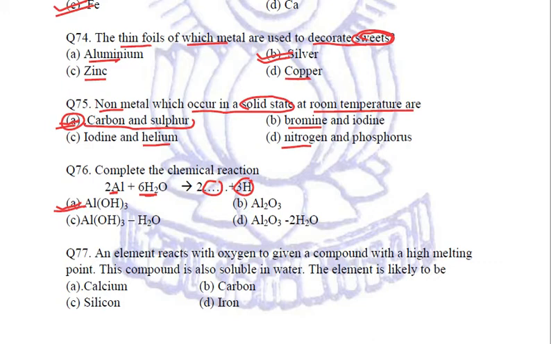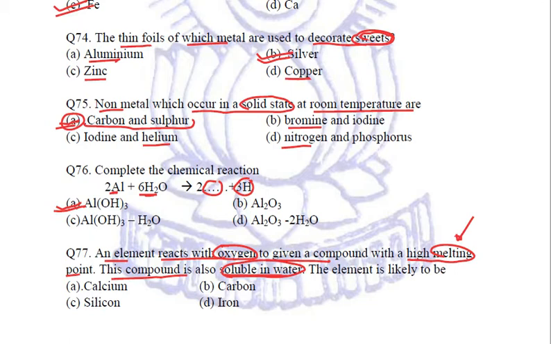Coming to the next question. An element reacts with oxygen to give a compound with a high melting point. This compound is also soluble in water. So an element is reacting with oxygen and forming an oxide. It may be a metal oxide or a non-metal oxide. But when we are saying that it is soluble in water, that means we are talking about an ionic compound. Again, another hint for us is that it is having a high melting point. Once again, it is an ionic compound, and ionic compounds are made up of metals.